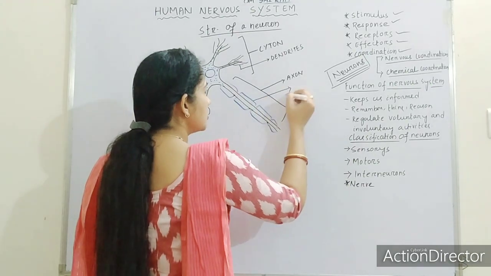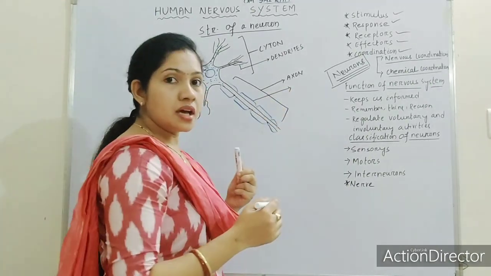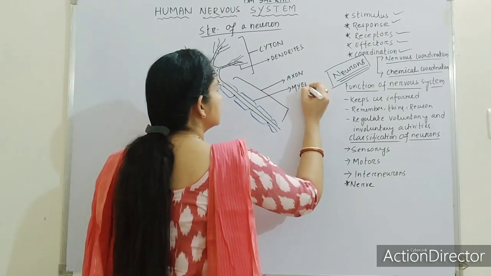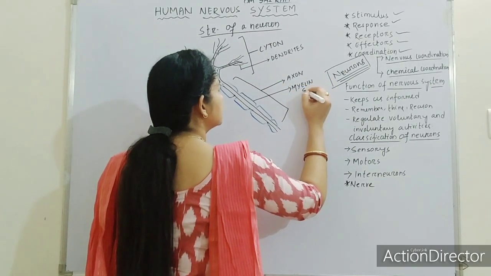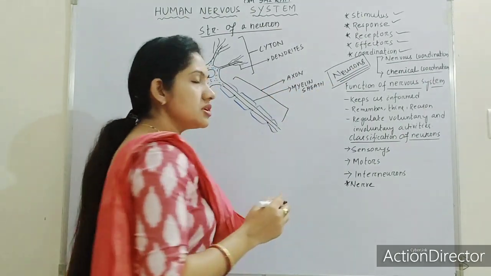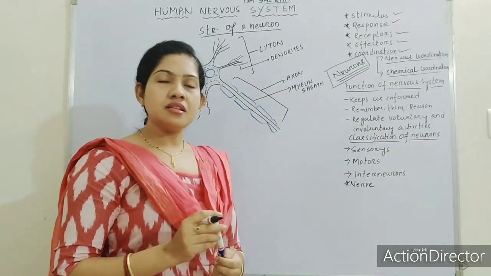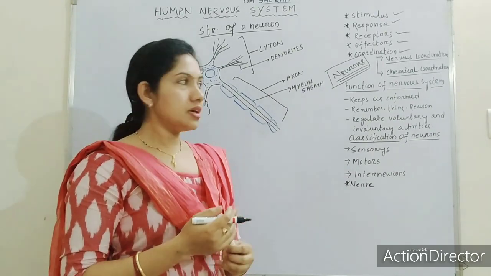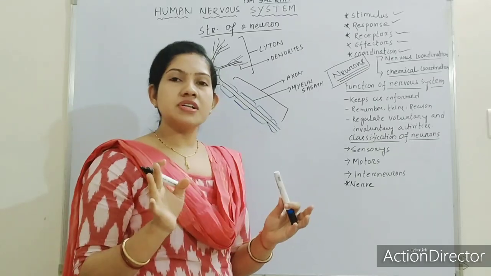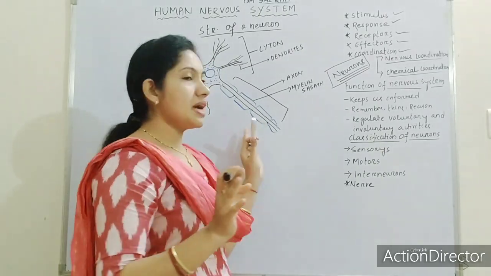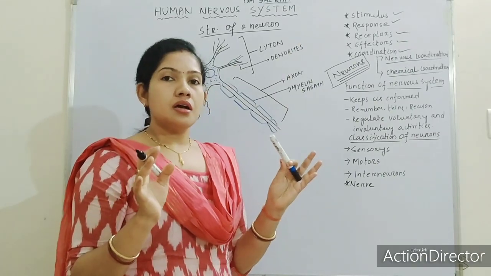You can see this blue color mark, that is the myelin sheath. What is the work of the myelin sheath? The myelin sheath provides insulation to the axon. We will discuss insulation in the next topic. So just remember, the myelin sheath provides insulation.